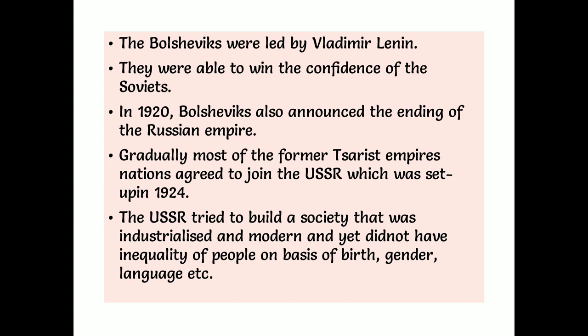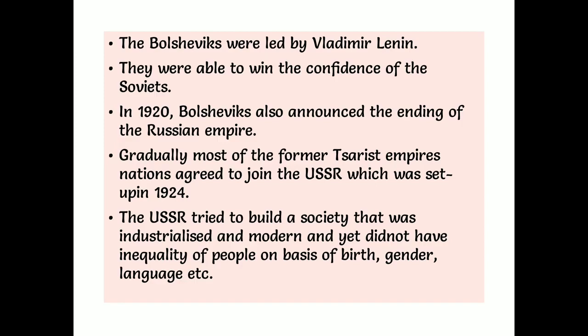The Soviets under the Bolshevik leadership seized power from the provisional government in November 1917. What is the provisional government? When the king abdicated the throne, at that time parliament started ruling the country. That is what is called the provisional government. And the Bolsheviks also announced the ending of the Russian Empire, and they wanted to have the rule under the USSR. They completely announced the ending of the Russian Empire by the year 1920.